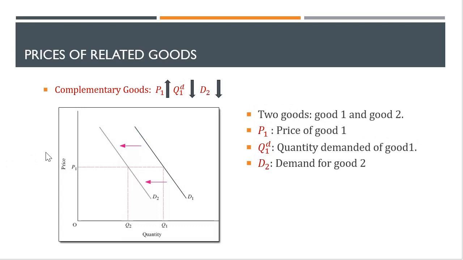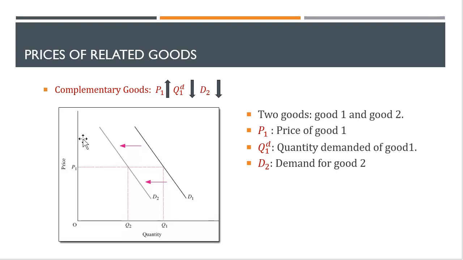Now let's have a look at the complementary goods. So when the price of good one increases, just like the previous example, if there are two goods, good one and good two, and P1 refers to the price of good one, if that increases, the law of demand states the quantity demanded for good one should decrease. However, since they are complementary in nature, if you demand less of good one, you should buy less of good two as well. So demand for good two should decrease.